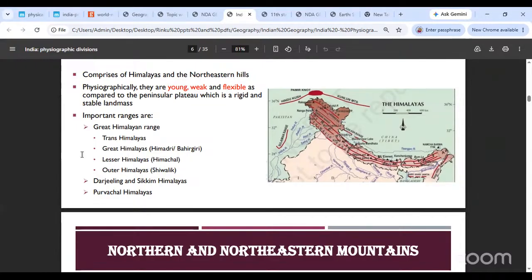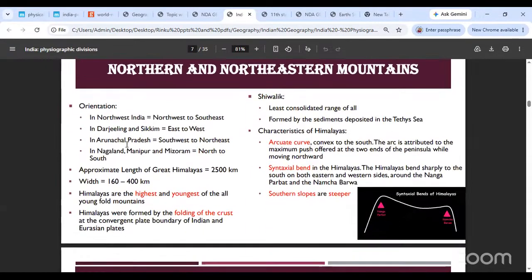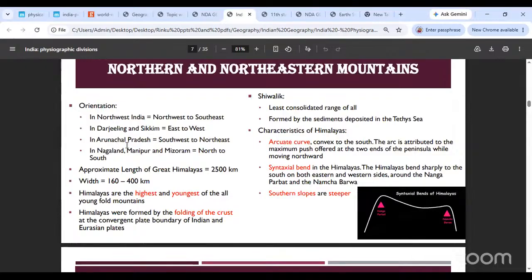Here we are. So outer Himalayas or the Shivaliks, followed by the Darjeeling or Sikkim Himalayas to the east, and then followed by the Purvachal Himalayas, to the very northeast part of it. All right, so we had started the northern and northeastern mountains by studying their orientation. The northwestern mountains go from northwest to southeast. In Darjeeling and Sikkim, they are exactly east to west. In Arunachal Pradesh, they will go from southwest to northeast. And lastly, in Nagaland, Manipur, and Mizoram, you will have them in the direction of north to south.